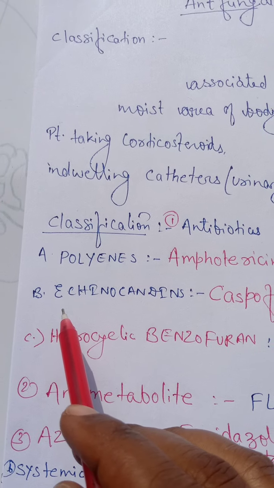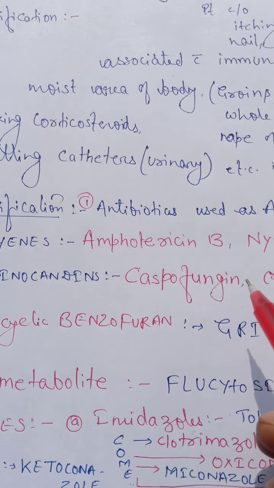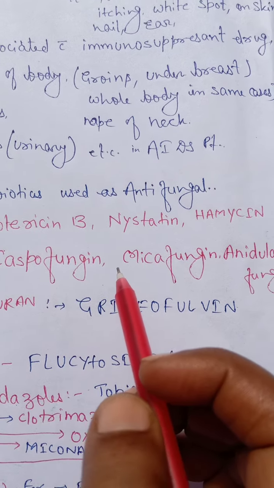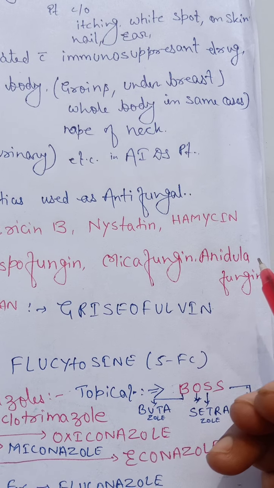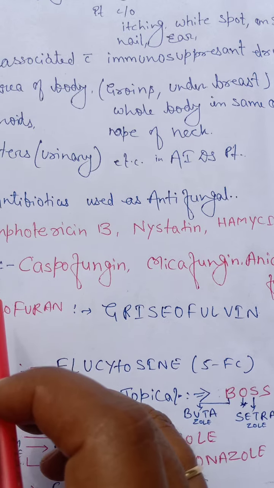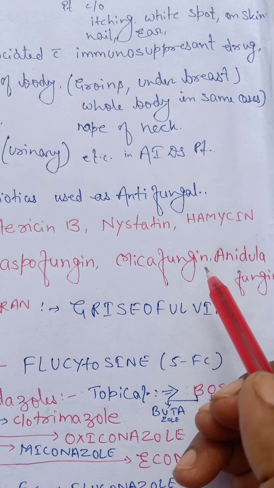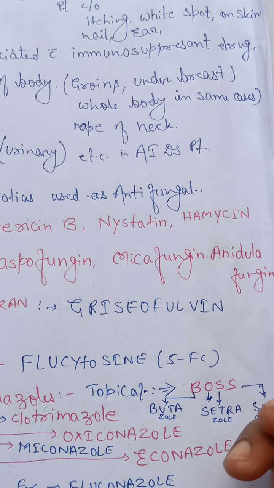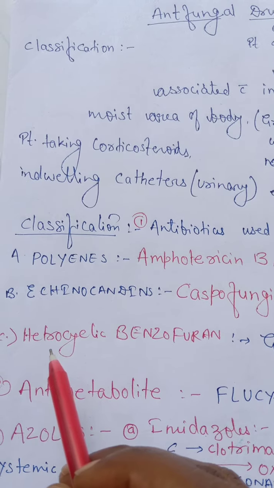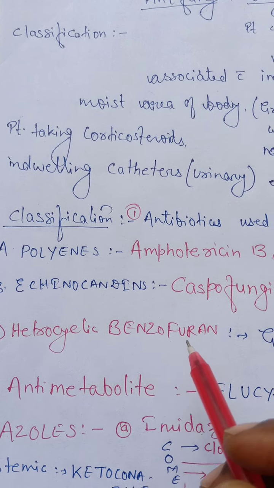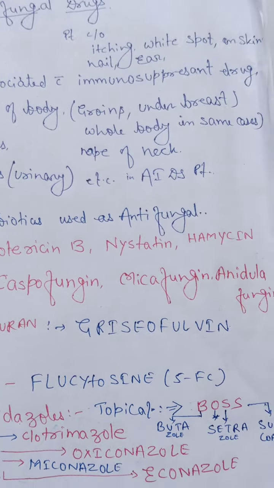In the second group, echinocandins, it includes caspofungin, micafungin and anidulafungin. In the third group, it is the heterocyclic benzofuran, griseofulvin. It is a very important drug, which is most commonly used in chronic cases of fungal disorder.